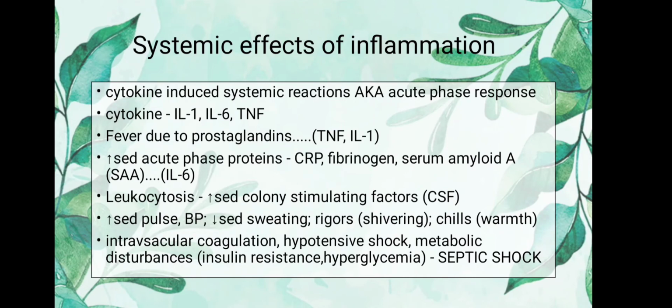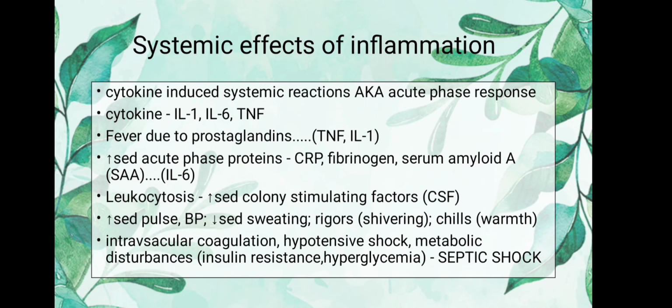So what all changes are produced? Fever is due to prostaglandins, which are produced by TNF and interleukin 1. Next, there is increased acute phase proteins, in which CRP, fibrinogen, serum amyloid A, that is SAA, are produced by interleukin 6. Next, leukocytosis, in which there will be increased CSF, that is the colony stimulating factors. We can also see increased pulse, BP, decreased sweatings, shivering, and chills.